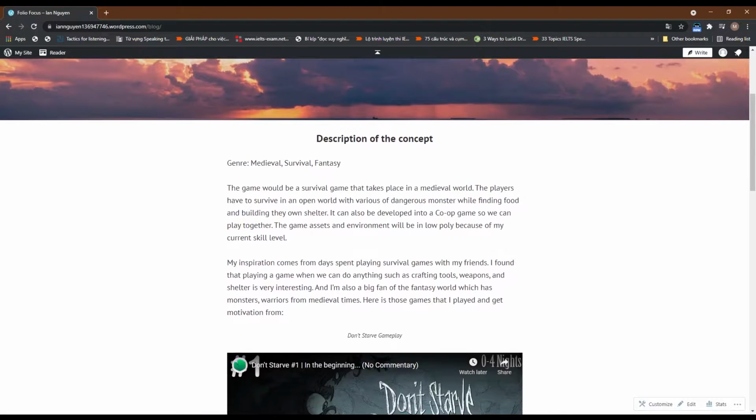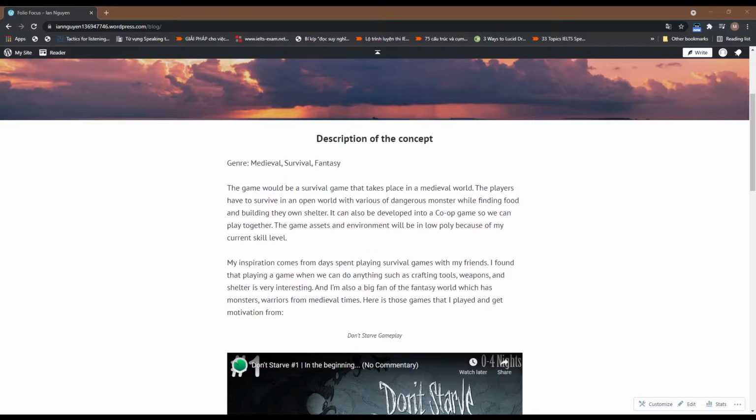The game concept that I chose is a survival game that takes place in a medieval world. The player has to survive in an open world with various dangers of monsters while finding food and building their own shelter. It can also develop into a co-op game so that we can play together. The game assets and environment will be in low poly style.